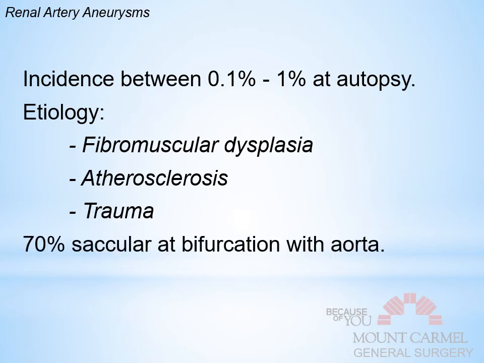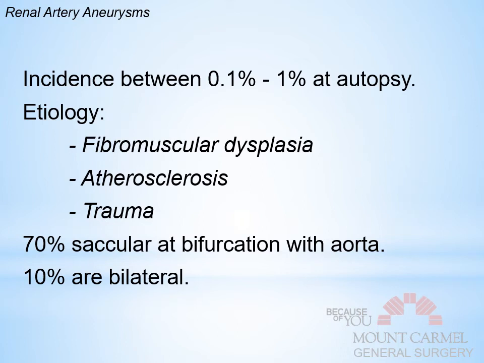Trauma is a third mechanism. 70% of these are saccular, right at the bifurcation with the aorta. So right when they branch off the aorta, there's a saccular dilation there. That's an ostial location, and those ostial location ones are very difficult to intervene on. We'll talk about a couple of options here.